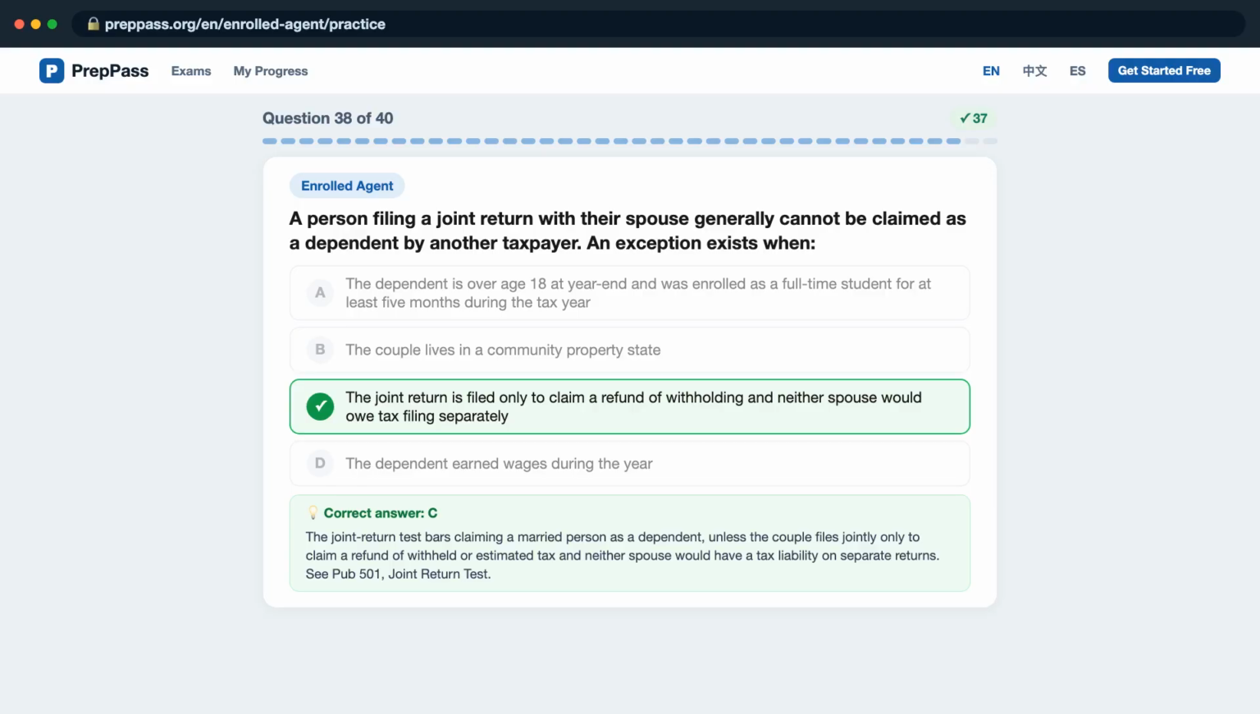The joint return test bars claiming a married person as a dependent, unless the couple files jointly only to claim a refund of withheld or estimated tax and neither spouse would have a tax liability on separate returns. See PUB 501, Joint Return Test.